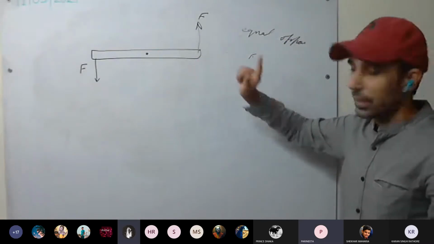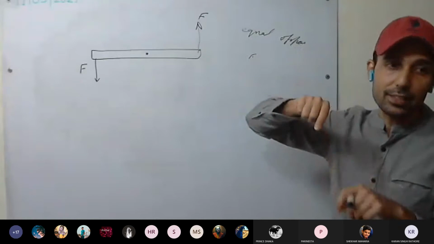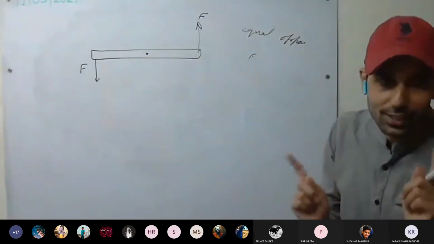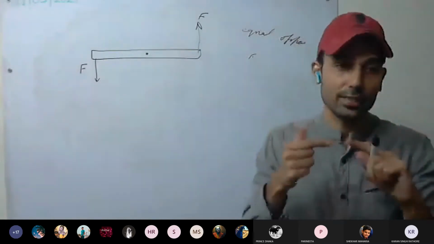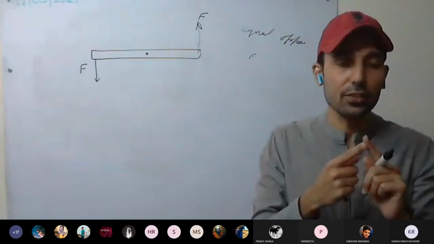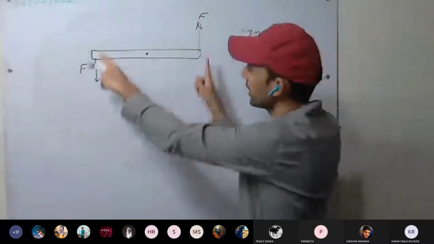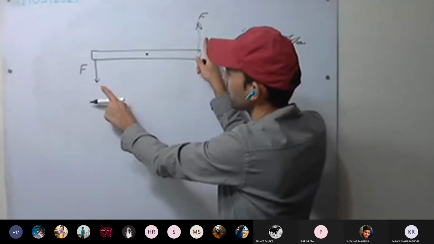If they acted along the same line of action, they would cancel each other. Similarly, in Newton's third law, action and reaction forces act on different bodies. That's why they do not cancel each other, that is, the net force is not zero. So they are not acting along the same line of action, and they form a couple.